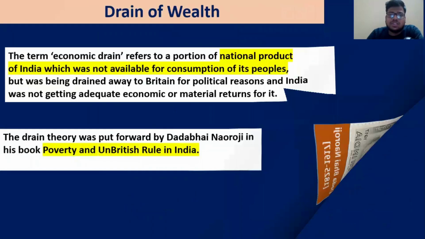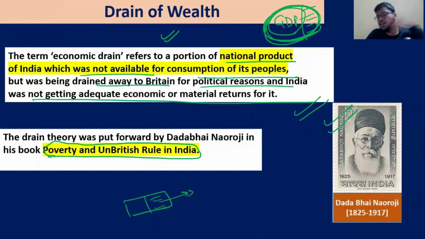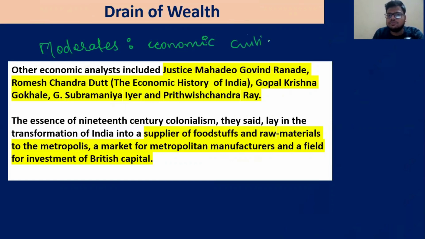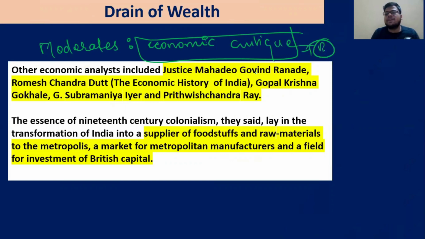Now, the drain of wealth was first propounded by Dadabhai Naoroji, but later a lot more people also contributed to it, especially when we talk about the moderates. A lot of moderates were economic critics. They presented the economic critique of the British, that the British exploited India.